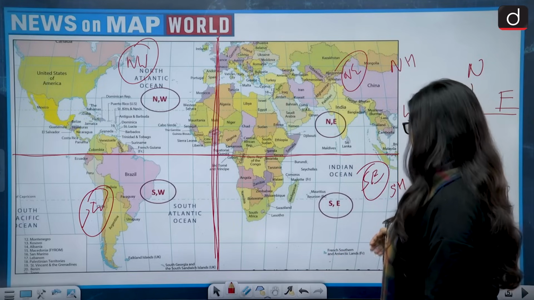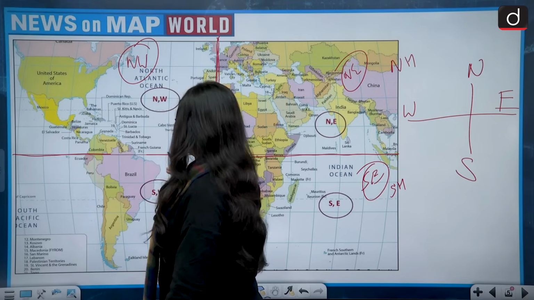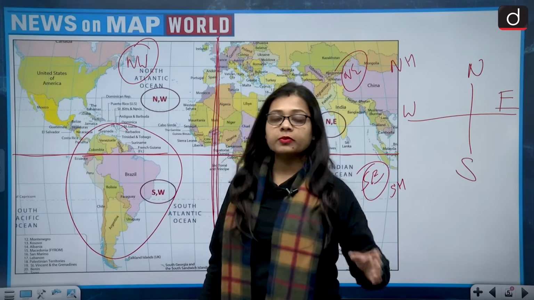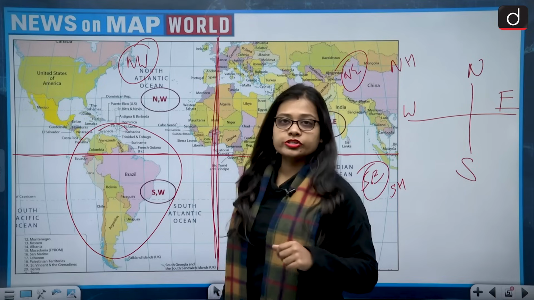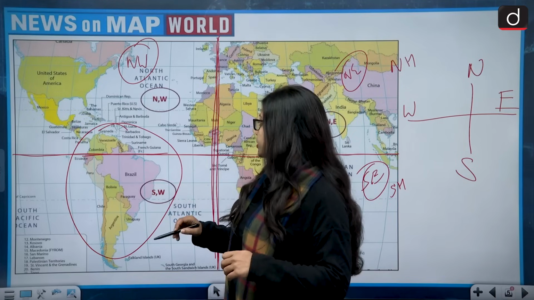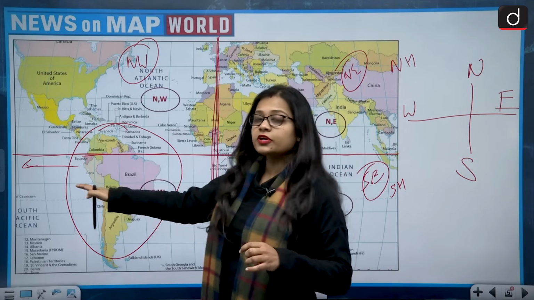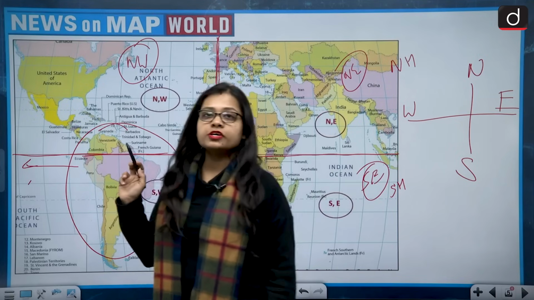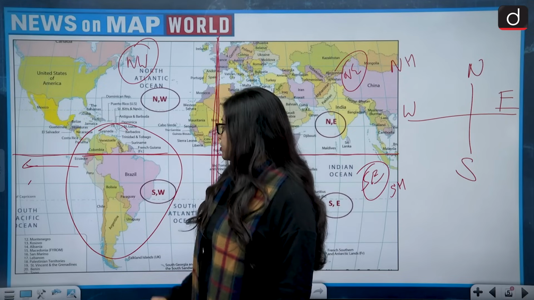First of all, we need to focus on the South American continent. Whenever we talk about the South American continent, there are two oceans which come to our mind, that is the Pacific Ocean and the Atlantic Ocean. But Easter Island is situated to the western side of the South American continent. So the ocean we are talking about is the Pacific Ocean, and it is the South Pacific Ocean.